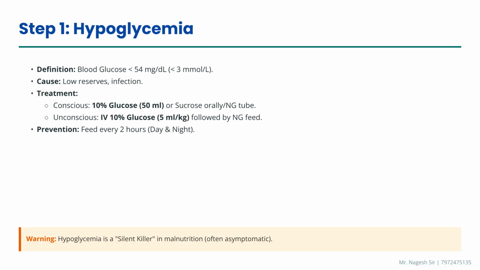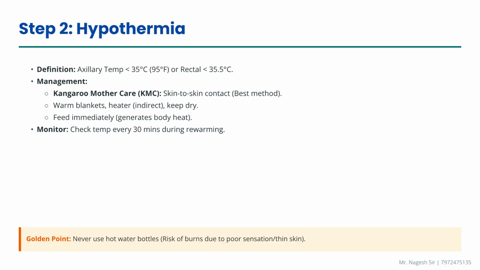Step 1 addresses hypoglycemia, a silent killer in malnutrition, defined as blood glucose below 54 milligrams per deciliter. Prevention involves feeding every 2 hours, day and night. Step 2 focuses on preventing and treating hypothermia, defined as an axillary temperature below 35 degrees Celsius. Kangaroo mother care is the best management method. Avoid hot water bottles due to burn risks.